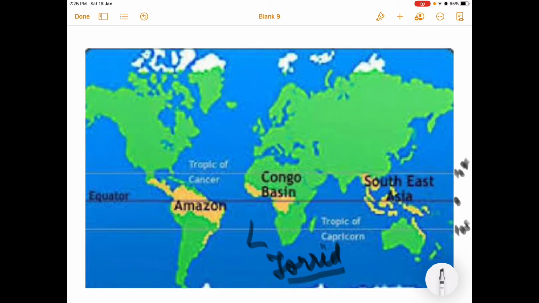And because of this high temperature, high humidity occurs, and convectional heating of the land occurs that leads to convectional rainfall in most parts of this area.